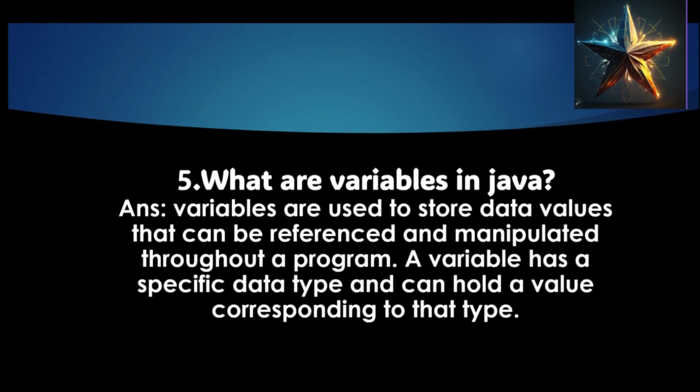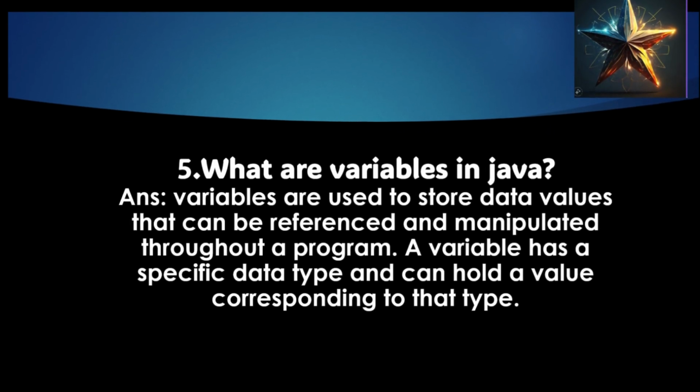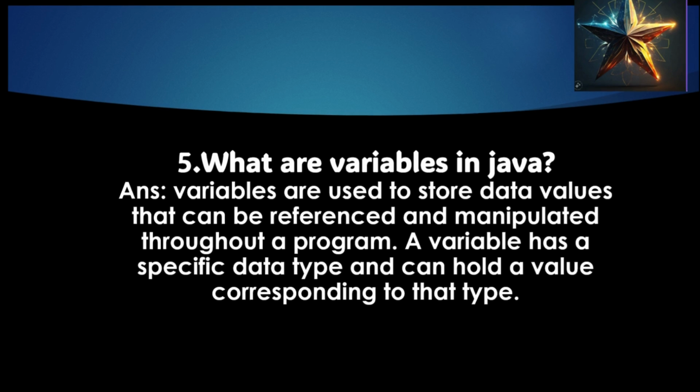Variables are used to store data values that can be referenced and manipulated throughout the program. A variable has a specific data type, that is, it can be integer, float, char, double, and it can hold a value, that is, for example, int a = 5. So a over here is a variable that stores the value 5.